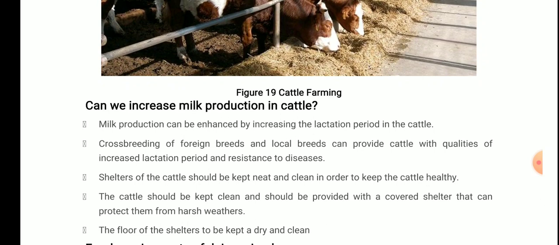Next, shelters of the cattle should be kept neat and clean in order to keep the cattle healthy. This is one of the most important reasons. The cattle should be kept clean and should be provided with a covered shelter that can protect them from harsh weather. And the floor of the shelters needs to be kept dry and clean, because the more healthy and hygienic the conditions, the more milk we can get from the cattle, because the healthier they remain, the more milk they will produce. Okay.